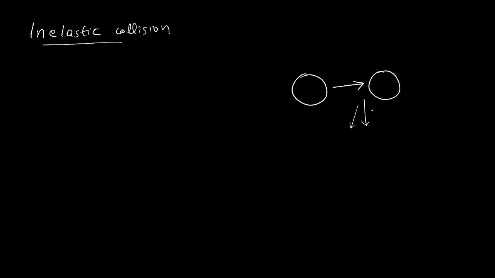Understood? The energy loss happens if the rubber ball is replaced by two stones. One stone hits the other stone. It will not be elastic because some energy will be lost. So that's an inelastic collision. There will be loss in kinetic energy. Understood? In elastic collision, I have already discussed that total momentum is conserved.